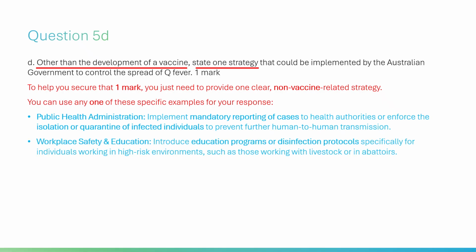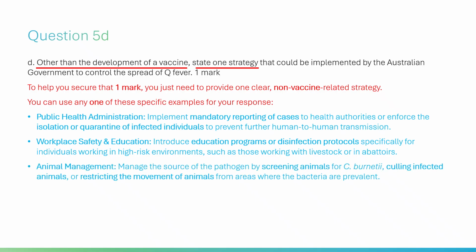Workplace safety and education: introduce education programs or disinfection protocols specifically for individuals working in high-risk environments, such as those working with livestock or in abattoirs. Animal management: manage the source of the pathogen by screening animals for C. burnetii, culling infected animals, or restricting the movement of animals from areas where the bacteria are prevalent.